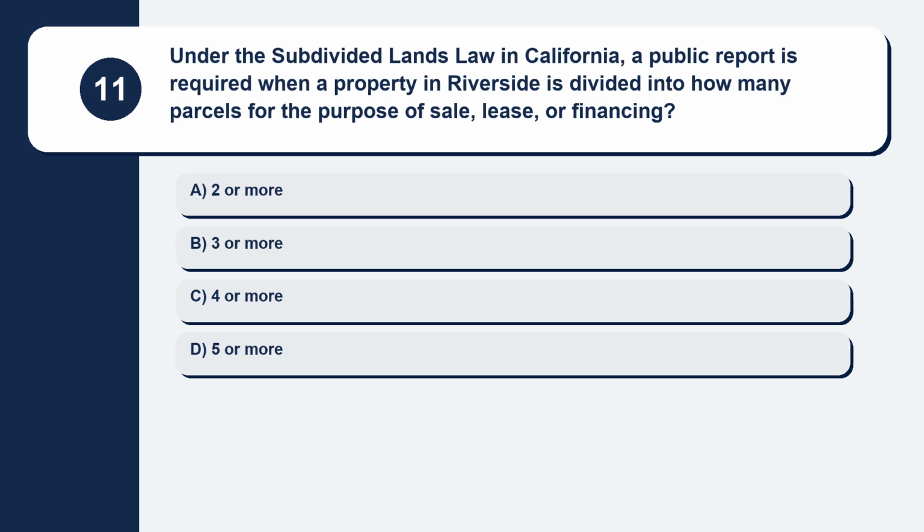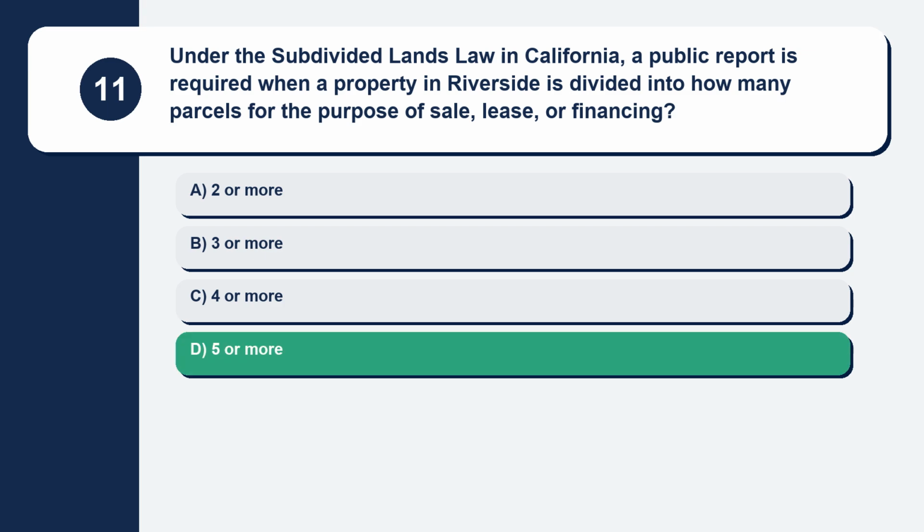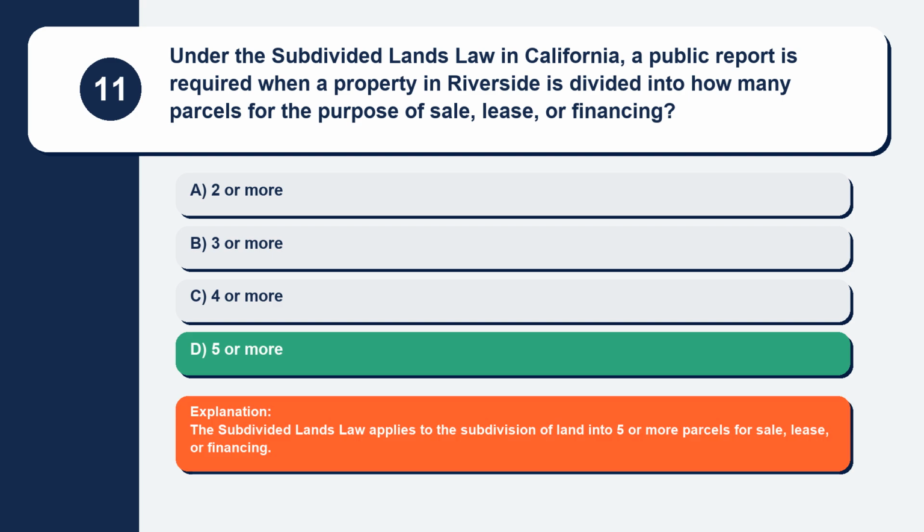Question 11. Under the Subdivided Lands Law in California, a public report is required when a property in Riverside is divided into how many parcels for the purpose of sale, lease, or financing? Here are your options. Option A, 2 or more. Option B, 3 or more. Option C, 4 or more. Option D, 5 or more. The correct answer is option D, 5 or more. Explanation. The Subdivided Lands Law applies to the subdivision of land into 5 or more parcels for sale, lease, or financing.